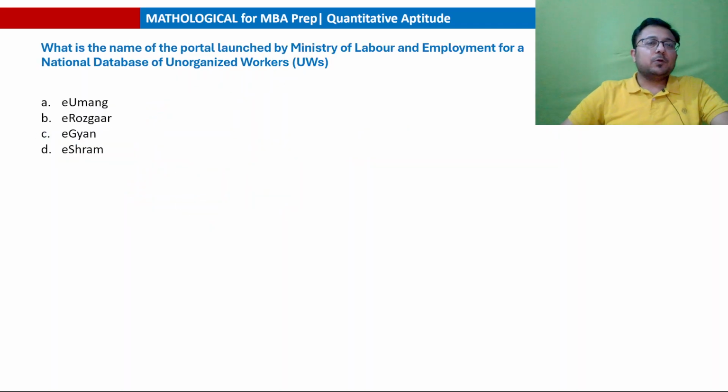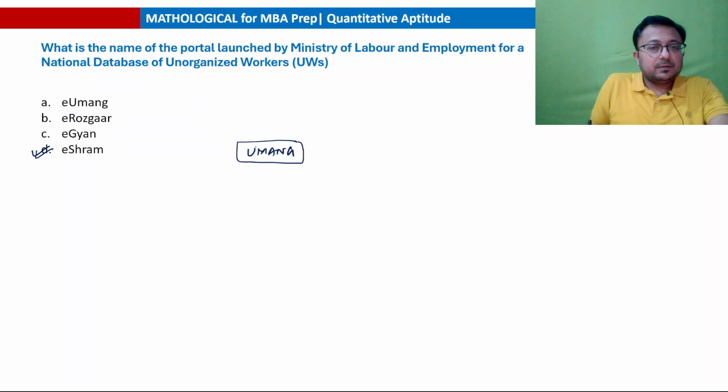What is the name of the portal launched by the Ministry of Labour and Employment for a national database of unorganized workers? E-Umang, E-Rozgar, E-Gyan or E-Shram? The answer to this is E-Shram. E-Shram is the portal with the national database of unorganized workers. Well, there is nothing like E-Umang, but Umang is there.